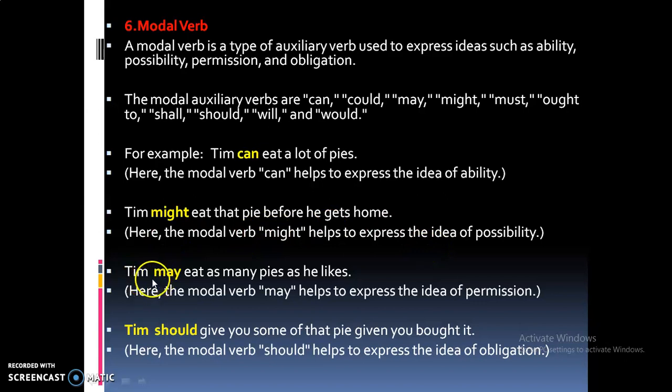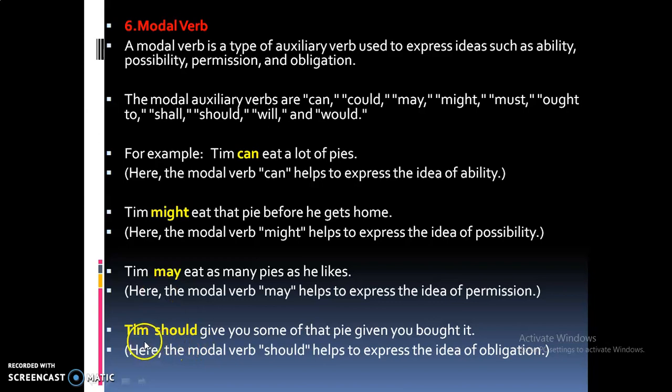Next example. Tim may eat as many pies as he likes. So this modal verb may here helps to express the idea of permission. Okay, he may. It helps to express the idea of permission.